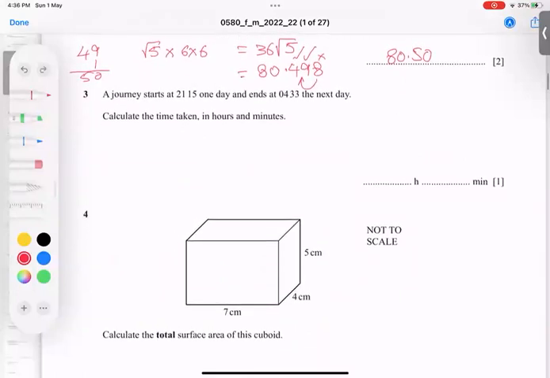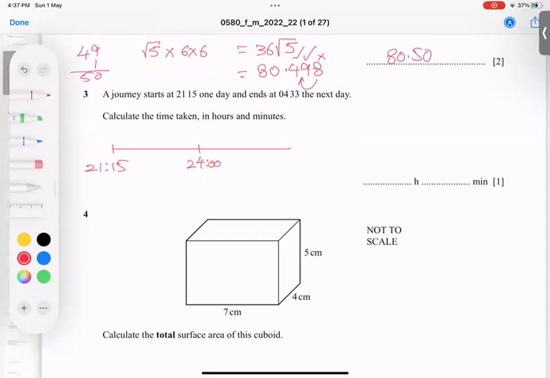Next question, a journey starts at 21:15 one day and ends at 4:30. The best technique for this is a number line. With 21:15 as the starting time, in these kinds of questions you must find where 24 is, because this 24 is very important. Okay, I think I have to erase this one.